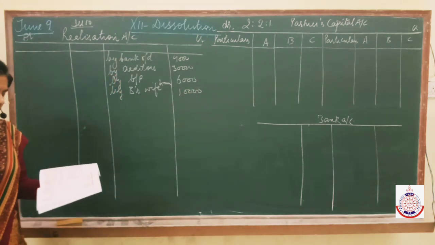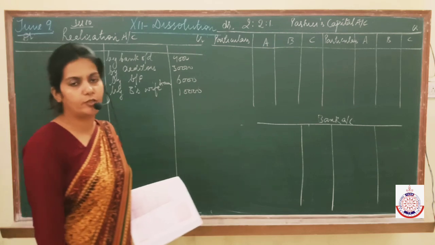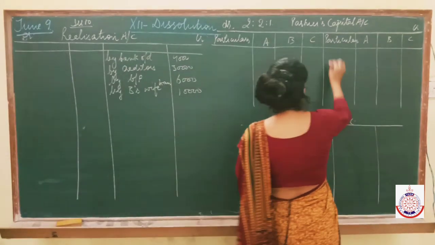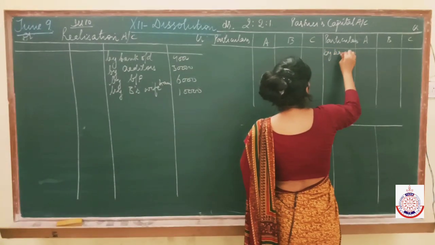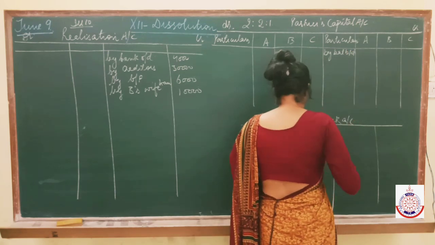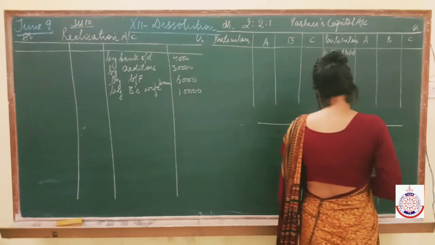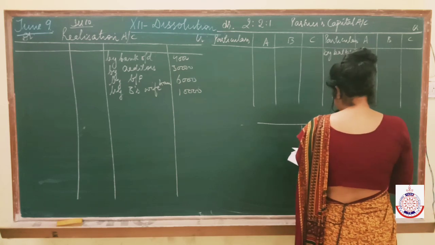Next is capitals of A, B and C. You know what is to be done with this. Transfer these capitals to the capital account. Right here, by balance brought down. And the capital is 70,000.